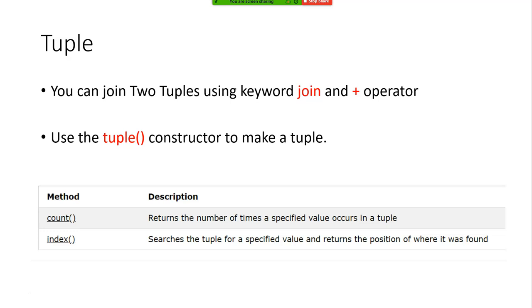You can join two tuples using the keyword join and the plus operator. You have created join. Open the brackets, tuple 1 comma tuple 2. It will add. Or you can use the plus operator. You can use the tuple constructor to make a tuple also. Some of the pre-built methods: count returns the number of times a specified value occurs in a tuple.